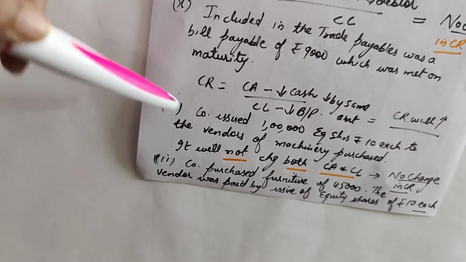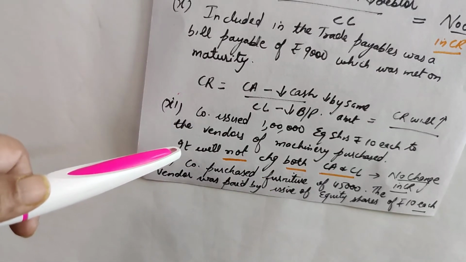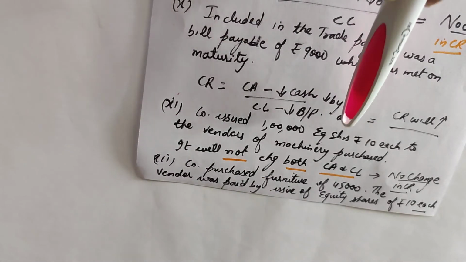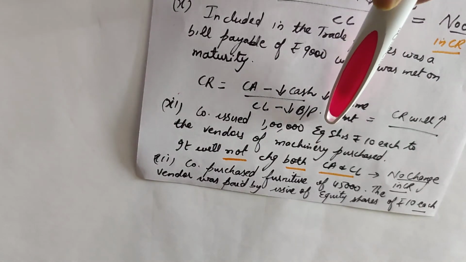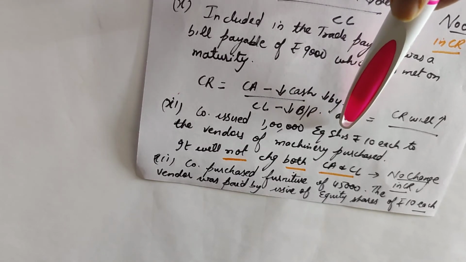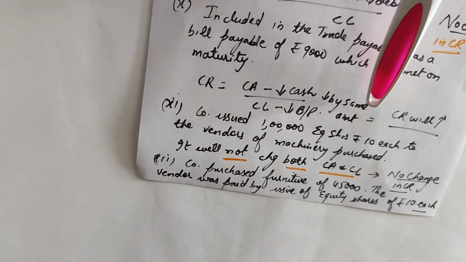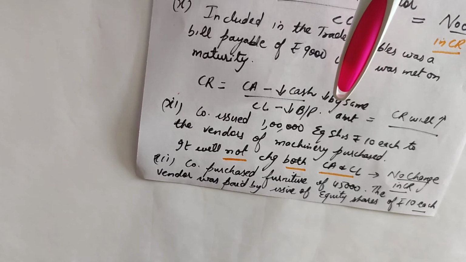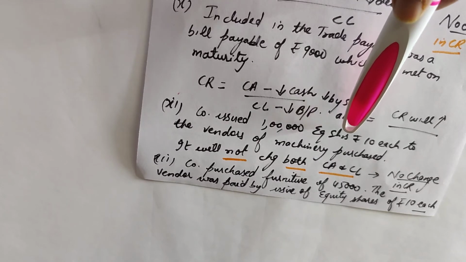And since it's been paid to a vendor of machinery purchase, the company issued shares, not for cash, but in order to buy machinery. So since cash is not involved, only capital will be impacted, it will increase through equity shares. And we know that capital is not a part of current liability. Capital is an outsider's liability, right? Or long term, it is a part of shareholders fund. So equity share issue will not impact current liability.